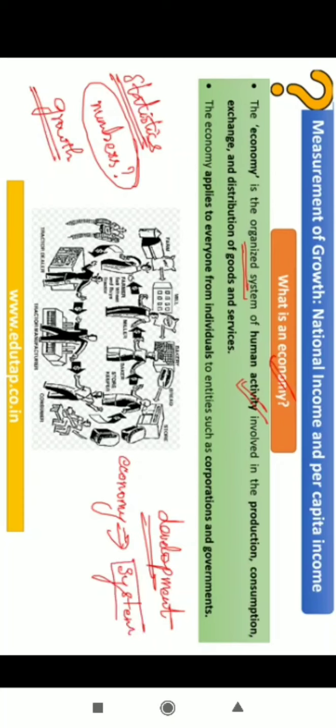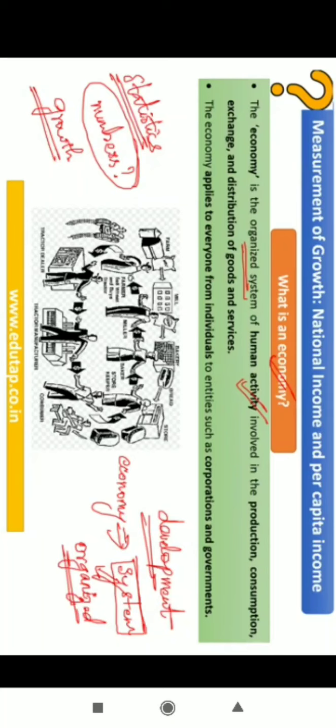This system is expected to be organized, because there are certain checks and balances, certain rules in existence that drive this economy in a particular direction. That is what is called an organized system.